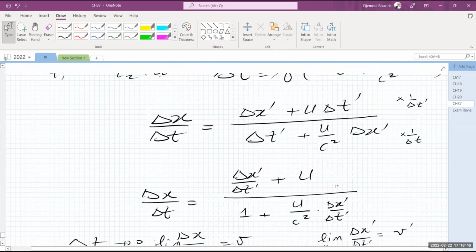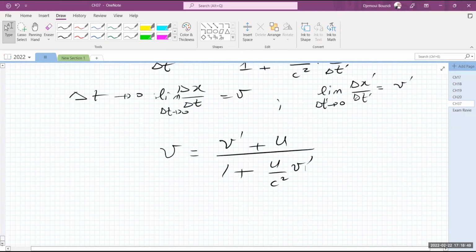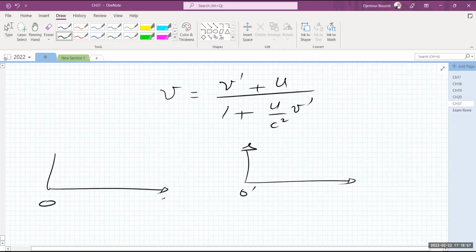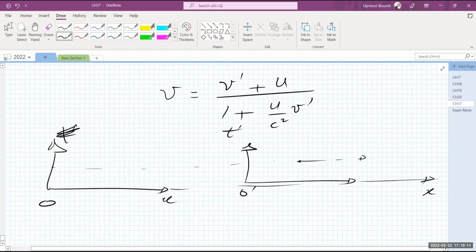So imagine this: you have two observers measuring the same object moving with respect to both of them. So here is the reference frame O prime. This is O, and this entire axis is X, and this is T and this is T prime. And you have an object in here that is moving. This observer will assign the velocity v to it, and this observer will assign the velocity v prime to it.